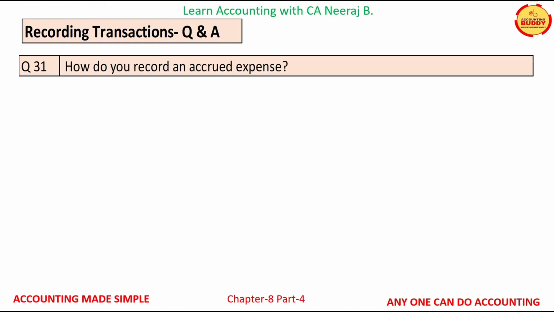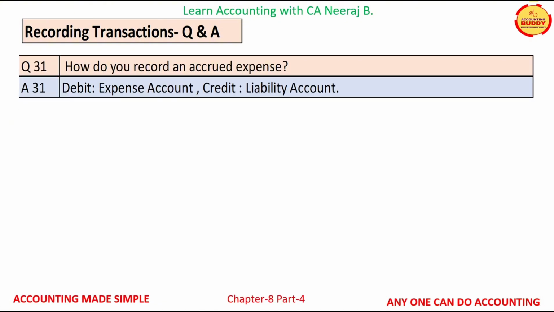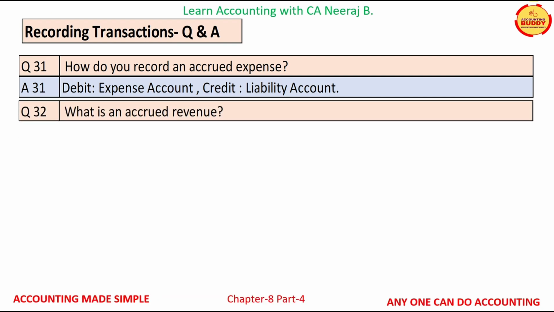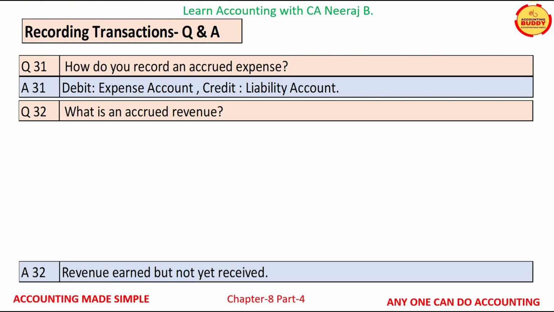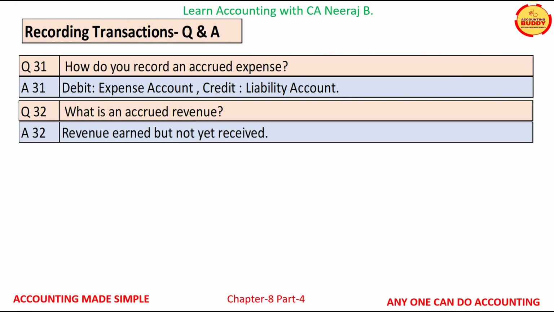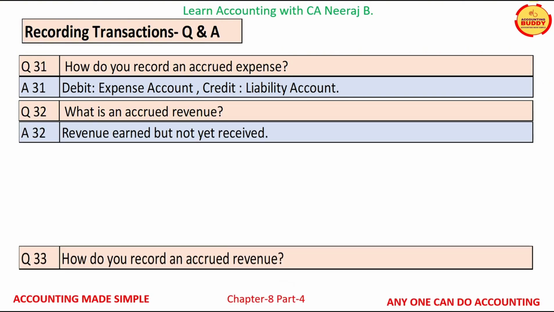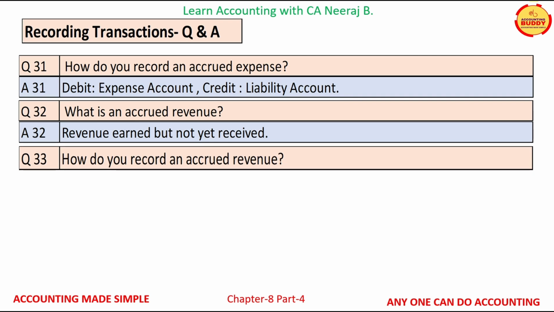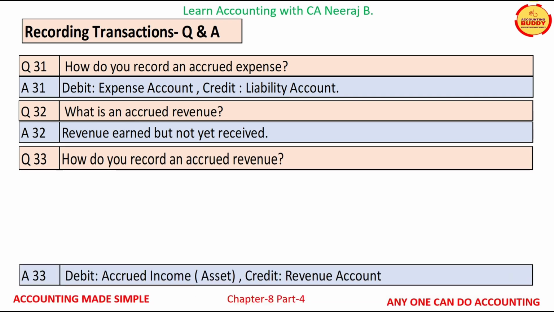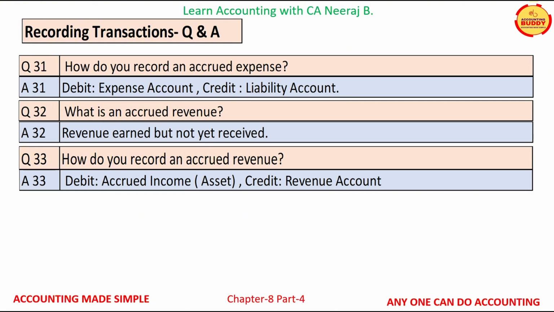Question number 31 is, how do you record an accrued expense? The answer is debit expense account and credit liability account. Question number 32, what is an accrued revenue? The answer is revenue earned but not yet received. Question number 33, how do you record an accrued revenue? The answer is debit accrued income and credit revenue account.